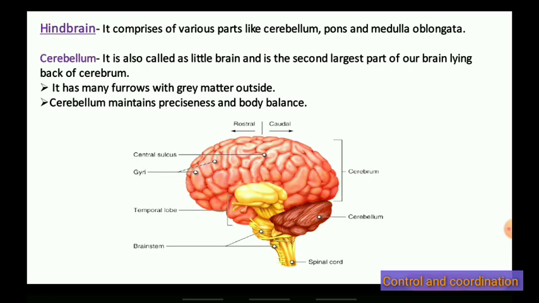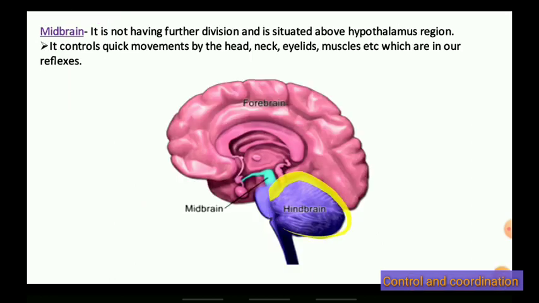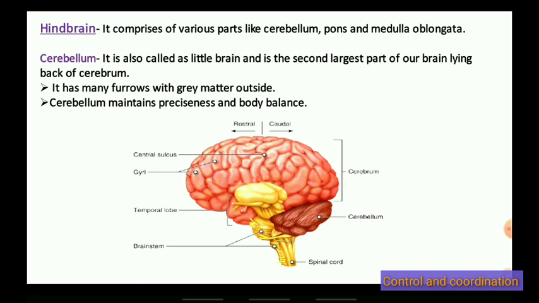Now let us talk about the hindbrain. Hindbrain, you can see, this portion is the hindbrain. You can see very clearly. Let us talk about this portion, that is the hindbrain. We are going to talk about the hindbrain.